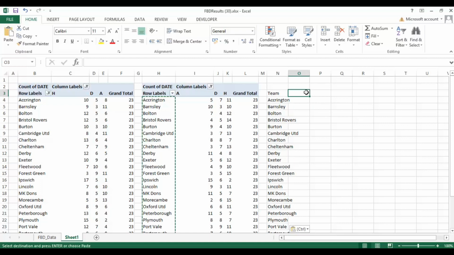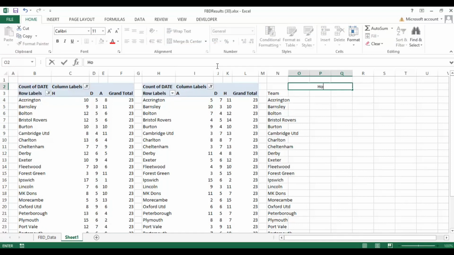And I can create a little merge cell here and call this home, and we're just going to count up the number of home wins, number of away wins, draws and losses. So we can put in here 1 draw lost and 1 drawn lost.